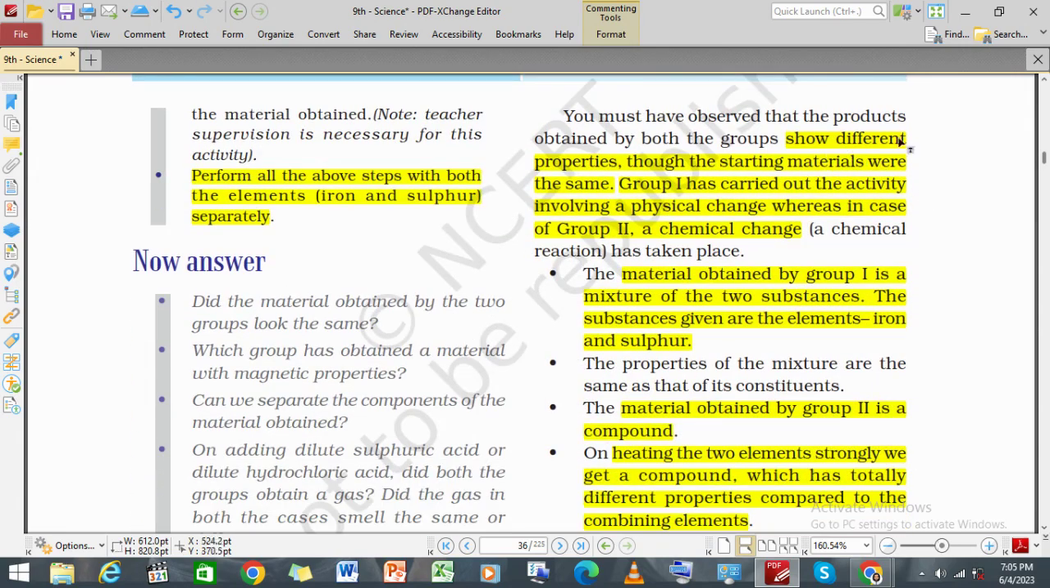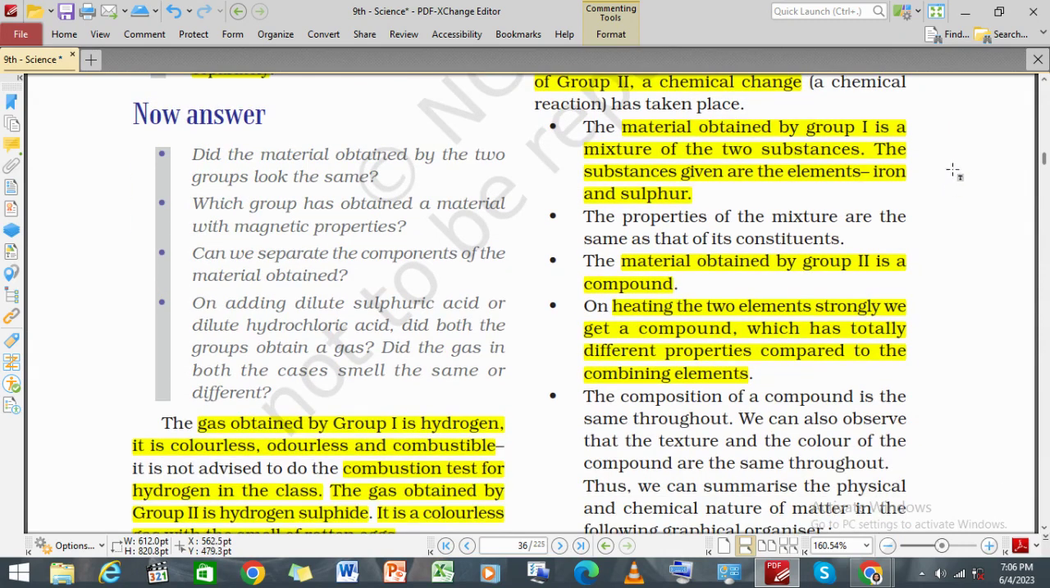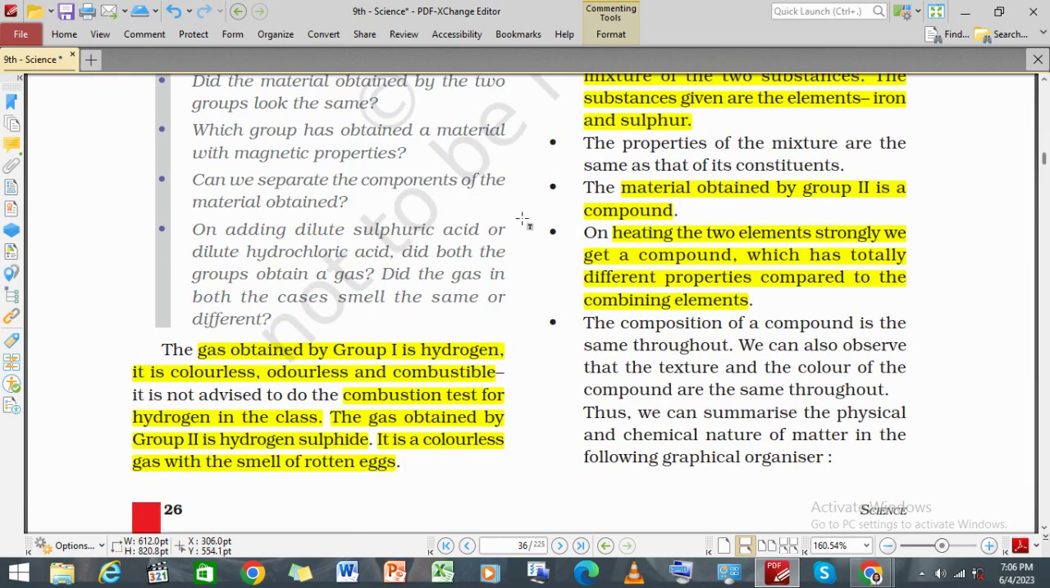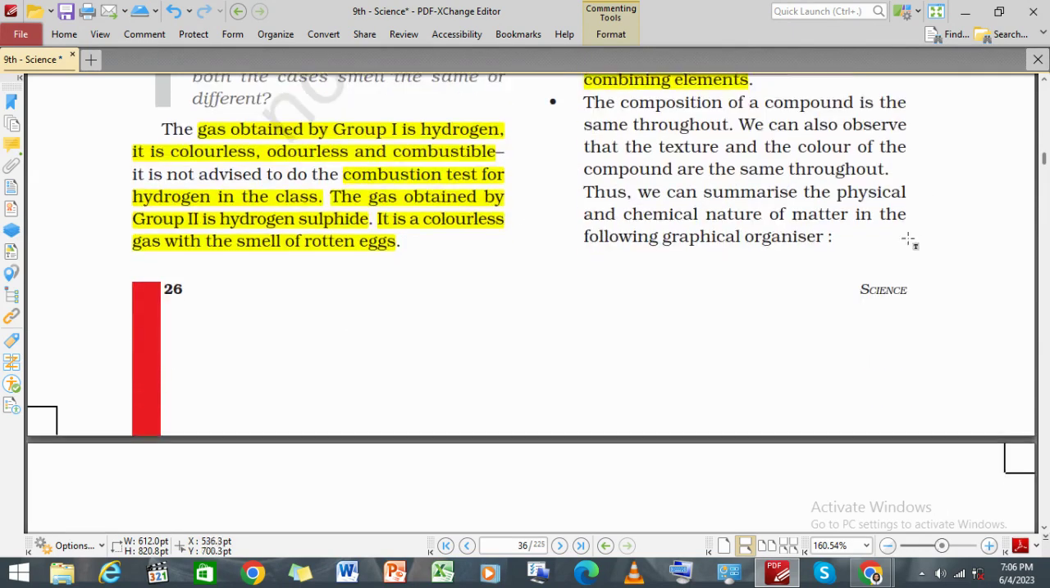All right, and we showed different properties though the starting materials were the same. Group 1 has carried out an activity involving a physical change, whereas in group 2 a chemical change takes place. That means in group 1 we are seeing a physical change, and in group 2 a chemical change. The material obtained by group 1 is a mixture of two substances, and the given elements are iron and sulfur. The material obtained by group 2 is a compound, and by heating the two elements strongly, we get a compound which has totally different properties compared to the combining elements.